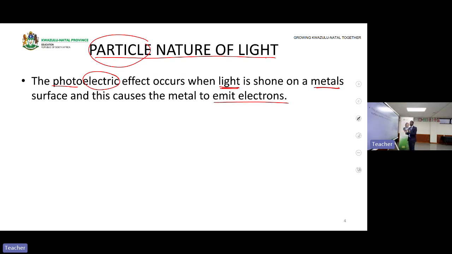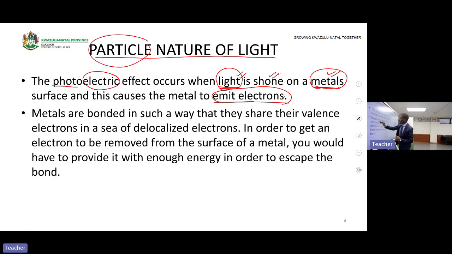There are three things that I want us to focus on today. Light, we look at the light, and we look at the metals, and we look at the emission of what? Of the electrons. This means we look at the light, we look at the metal, and we look at what? The emission of electrons. If the light is shone on a metal surface, then electrons will be emitted. Okay, remember we are going to look at light, metals, as well as the emission of electrons from that metal.